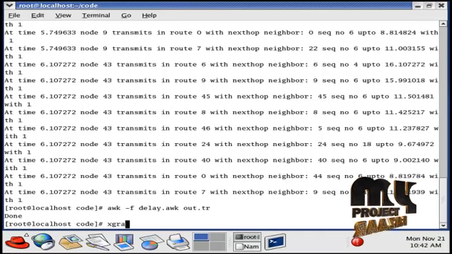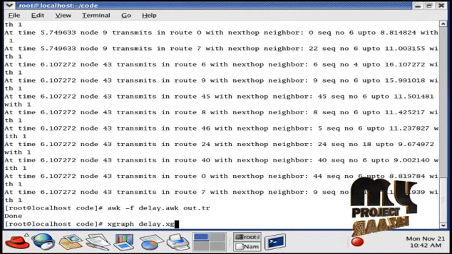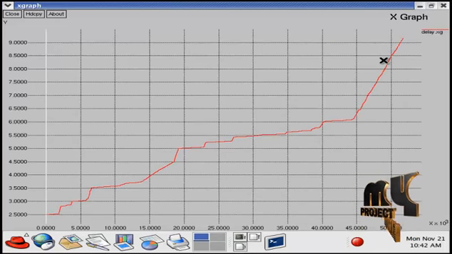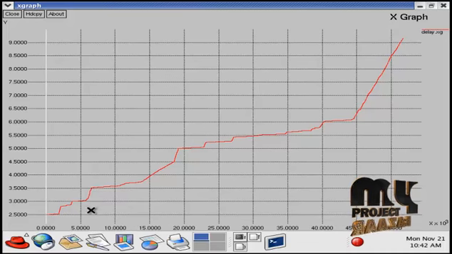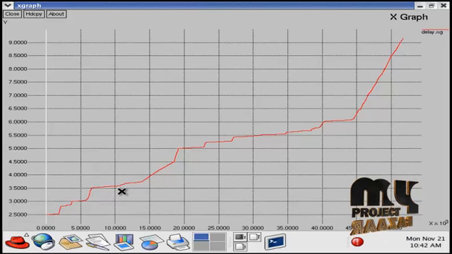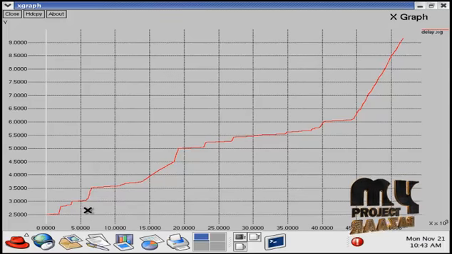To see the graph results, type xgraph space delay.xg. This is the delay graph that is executed here. The number of packets transferred are all plotted against the number of packets received. This delay is calculated for the proposed system for each and every packet transmission.